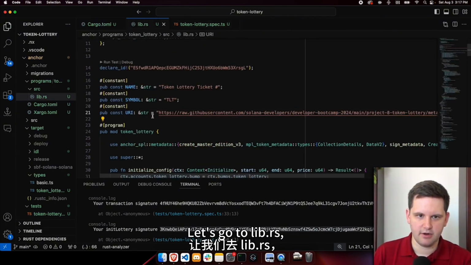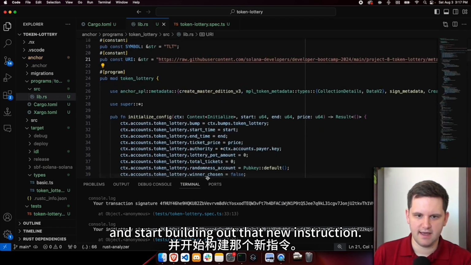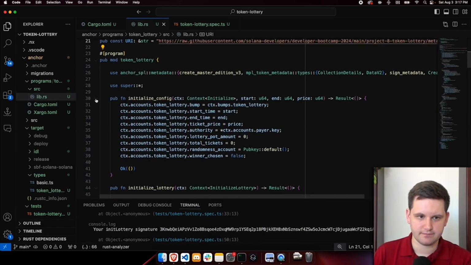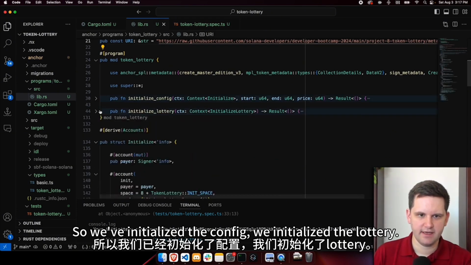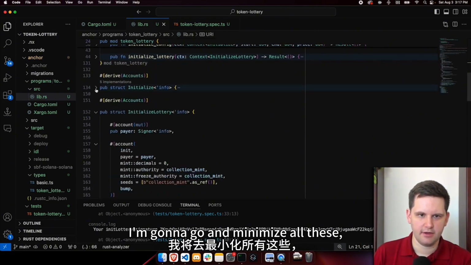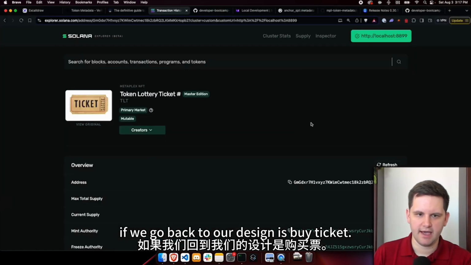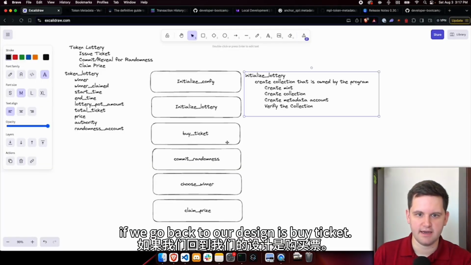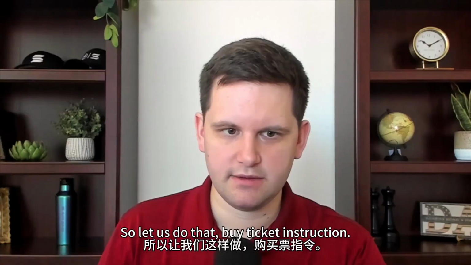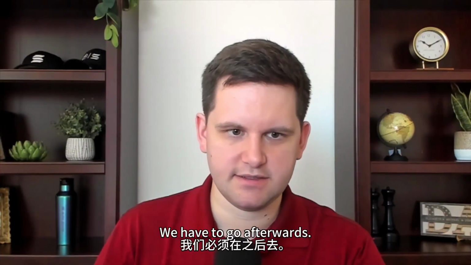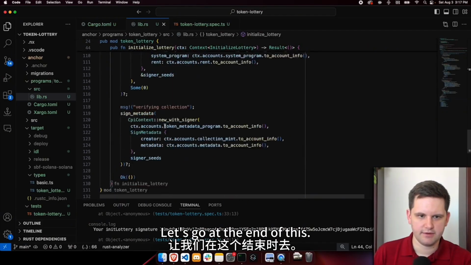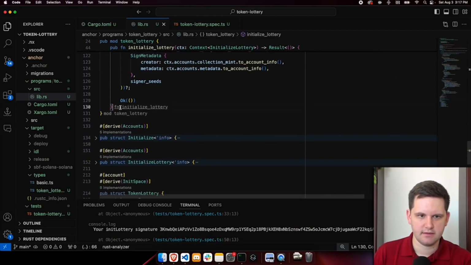Let's go to lib.rs and start building out that new instruction. So we've initialized the config, we initialized the lottery. I'm going to go ahead and minimize all these so that it doesn't get in our way. The next one that we have, if we go back to our design, is buy ticket. So let us do that buy ticket instruction. Let's go at the end of this.